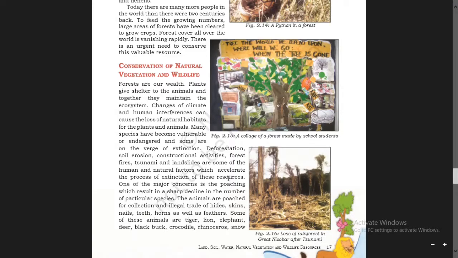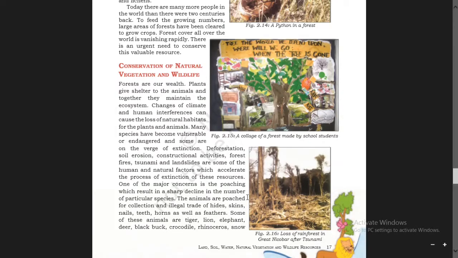One of the major concerns is poaching, which results in a sharp decline in the number of particular species. Poaching means illegally hunting or catching. So it results in a sharp decline. Decline means a fall in the number of particular species, meaning particular types.